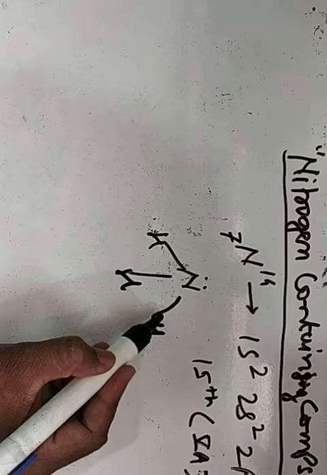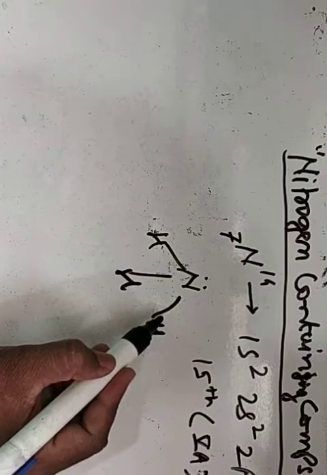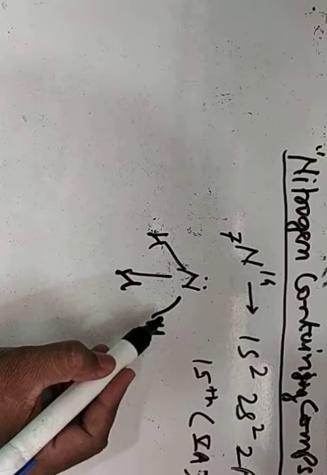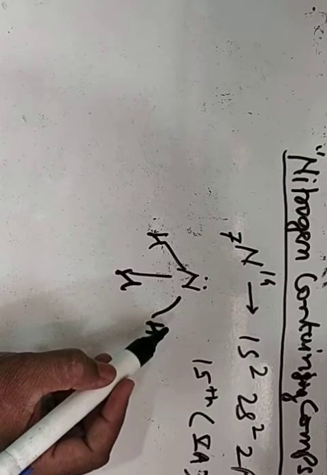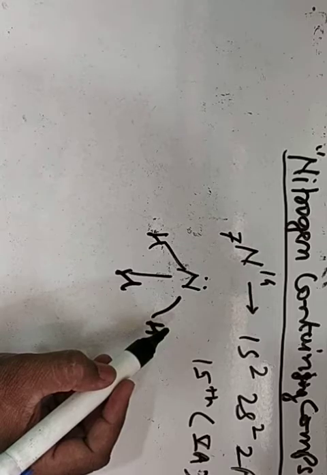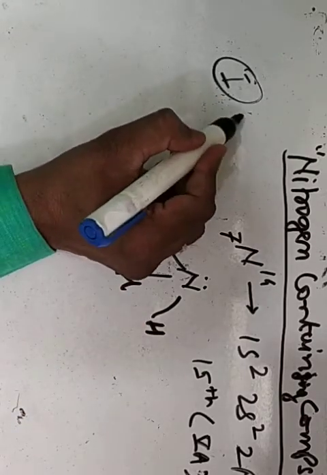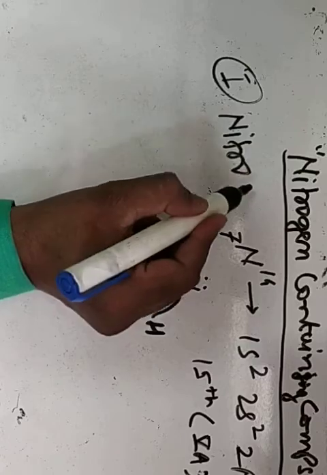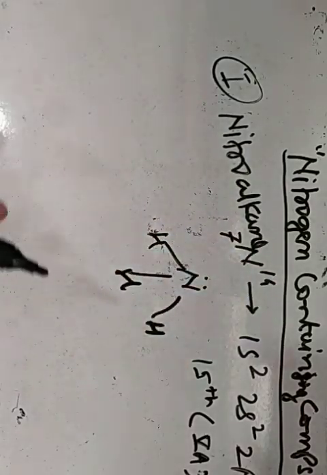Nitrogen is the most important element in case of organic compounds. Most of the biologically important compounds contain nitrogen. It is the major component of protein. In this topic we have to discuss 3 different compounds of nitrogen. In that, the first one is nitroalkane.